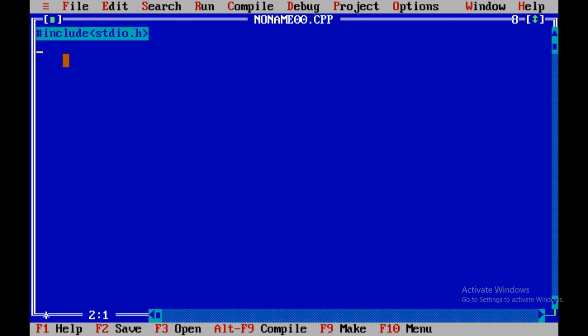Okay, #include <stdio.h>, #include <conio.h>, we'll go for it, no problem. Next is void main, opening brace, int a, b, two numbers we want, then clrscr. Then we'll give printf, "Enter the value of A and B." Okay, anything you can give.